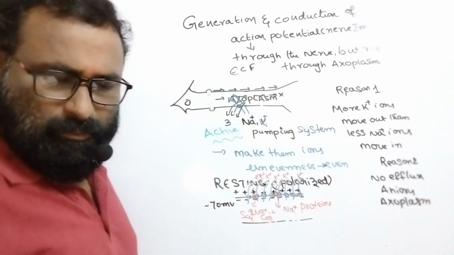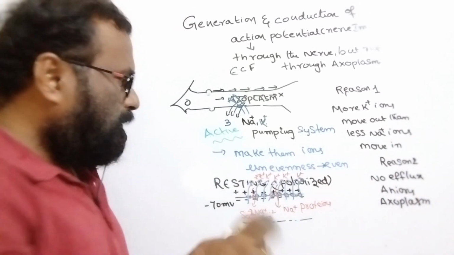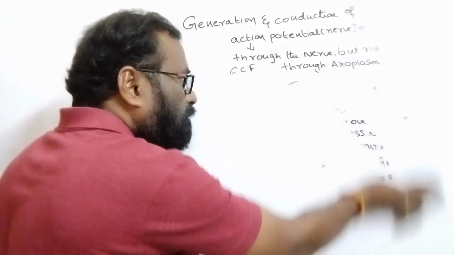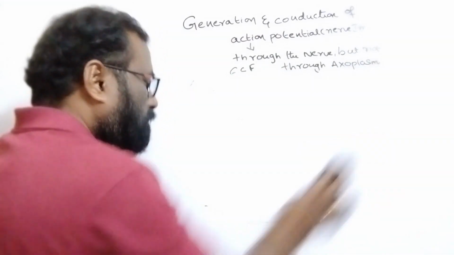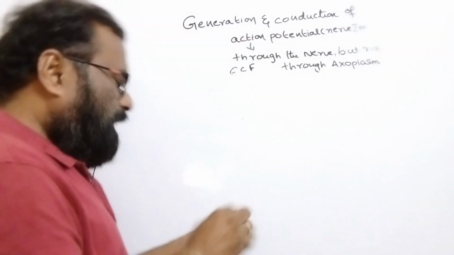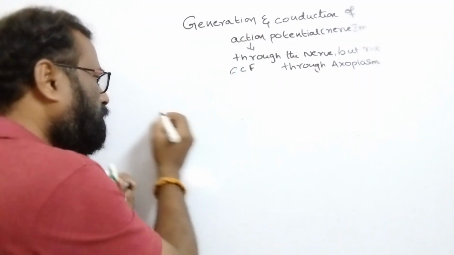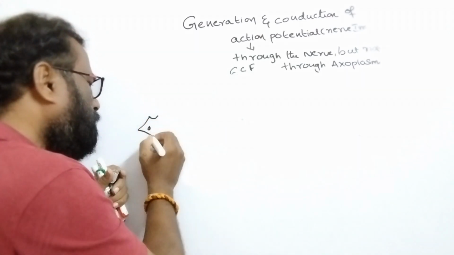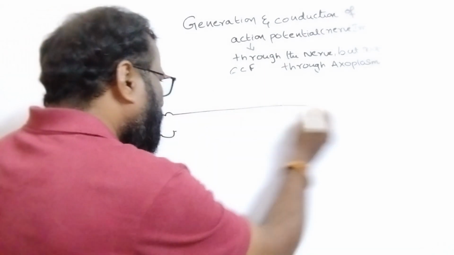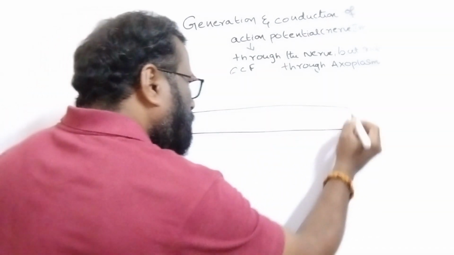Then let's go to the conduction of the action potential, how it is conducted. Here this is a neuron, this is the axon hillock, and this is our nerve fiber.